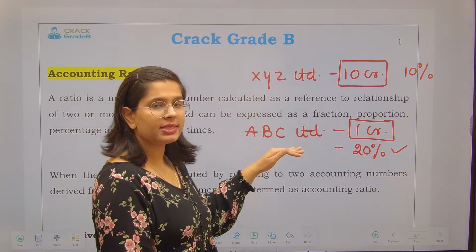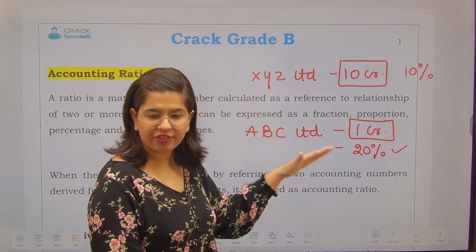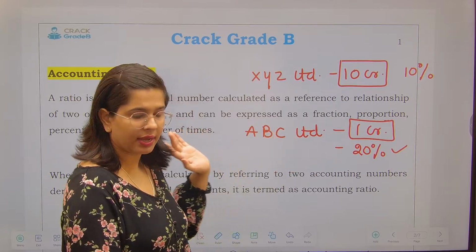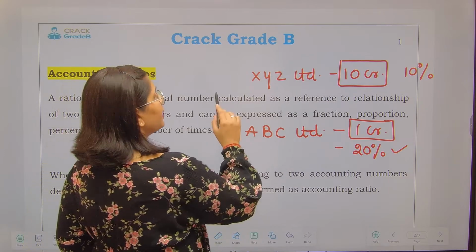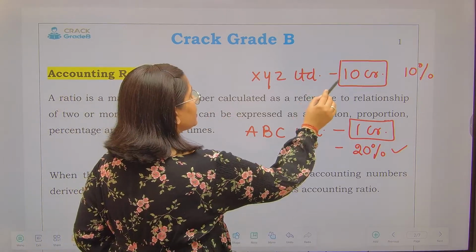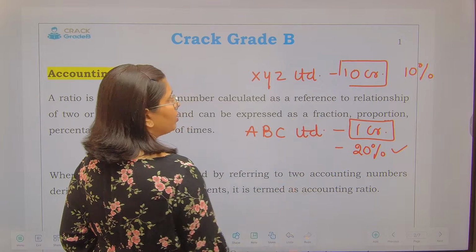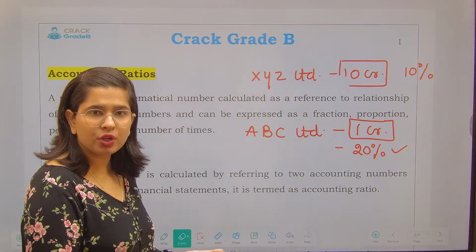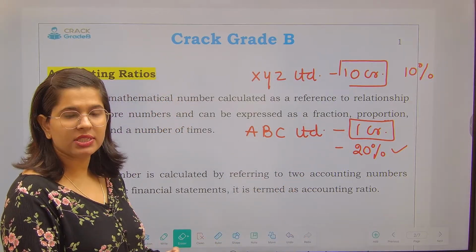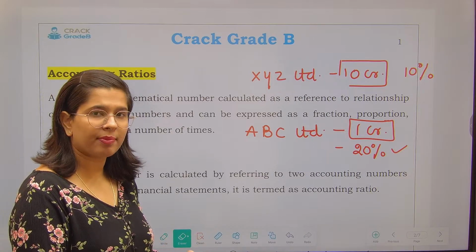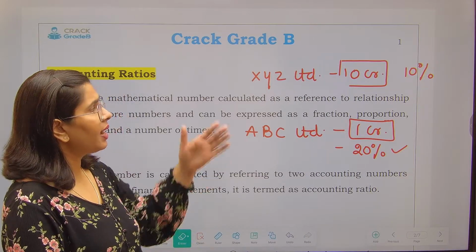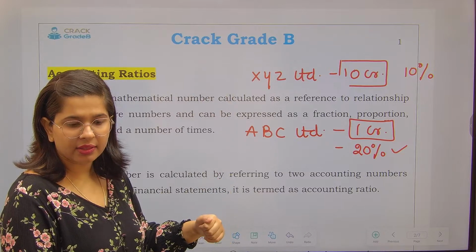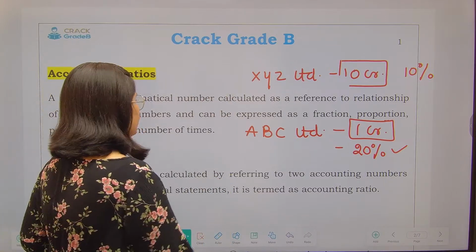If this company has growth potential, then I will definitely invest in it. So this is the importance of ratio. 10 crores and 1 crore are absolute figures, and I do not get any specific information out of them. But when I compare the ratios, I get more useful information.